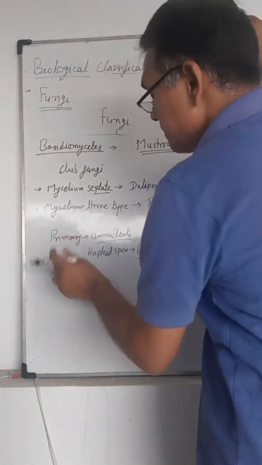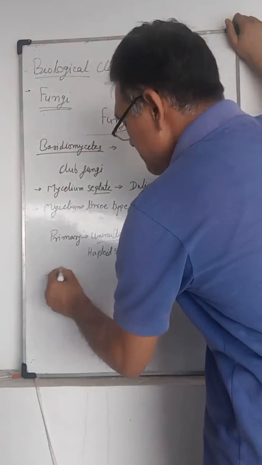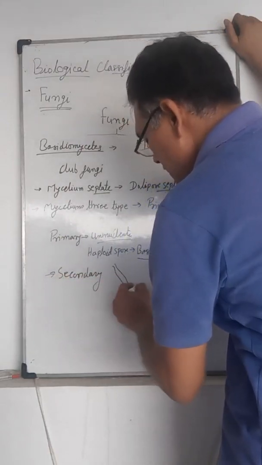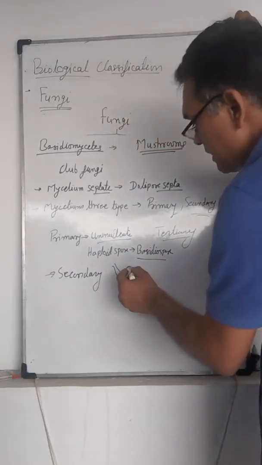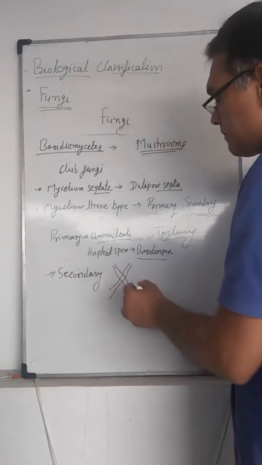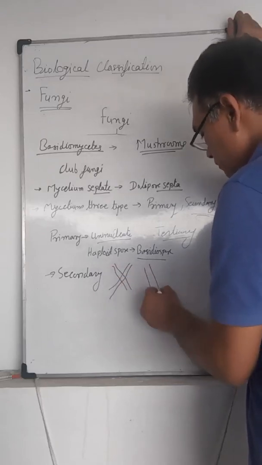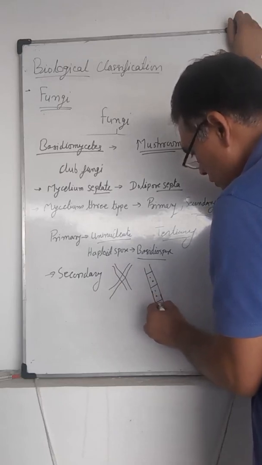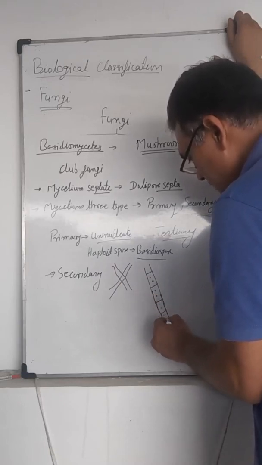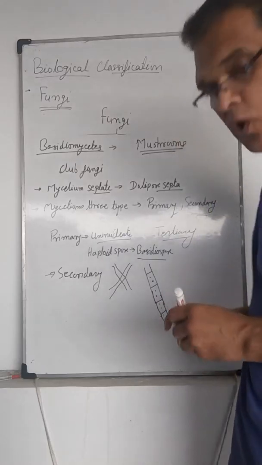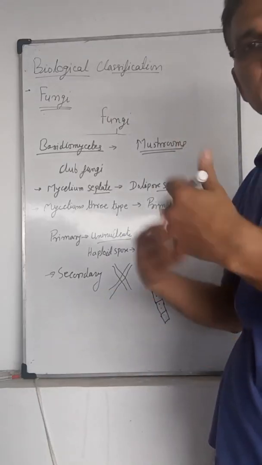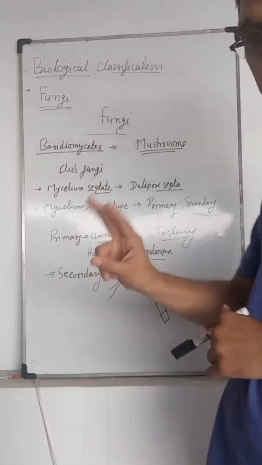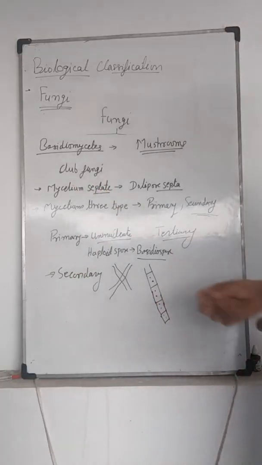Two primary mycelia fuse together to form secondary mycelium, through somatogamy or spermatization. This forms the dikaryotic stage, with two nuclei in each cell.